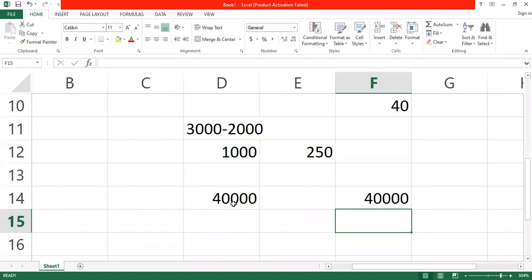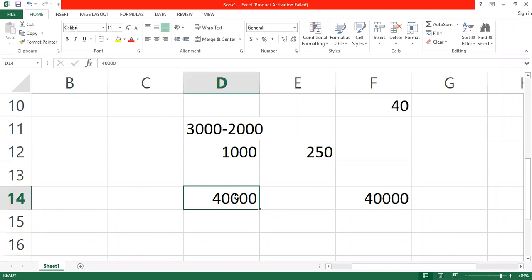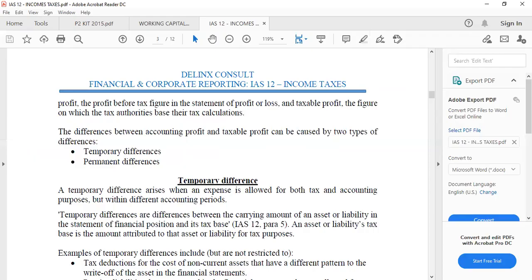So what is going to happen is that the company is going to enjoy all the tax on the 40,000 today, but they will be paying the tax on this one in a bit. So maybe in the future, this 40,000 that they are enjoying today will not be there for them. So they are going to pay the tax benefit that they have enjoyed today in the future. So let's make provision for that particular tax that we are going to pay in the future. That is deferred tax. So research and development expenditure will also cause deferred tax issues because it is allowable for tax purposes. Let's come to another item.